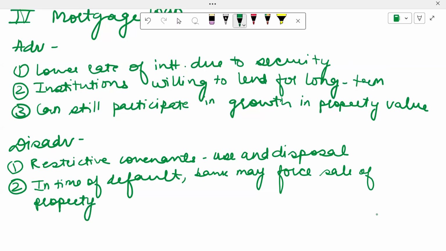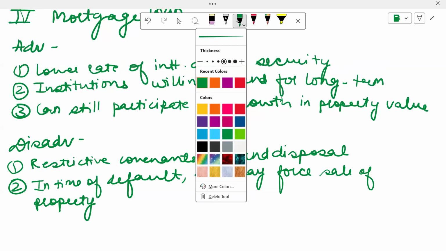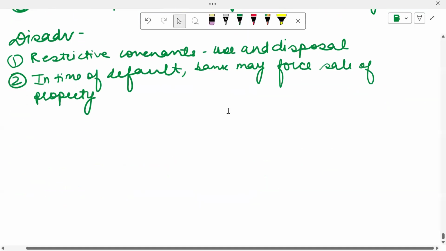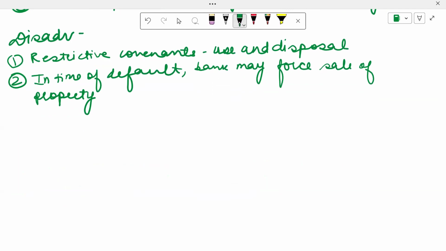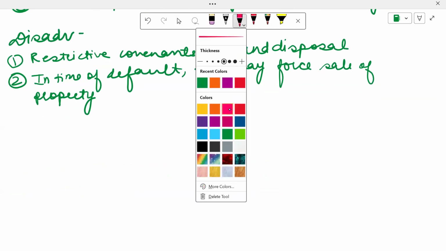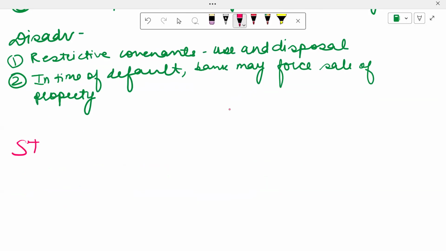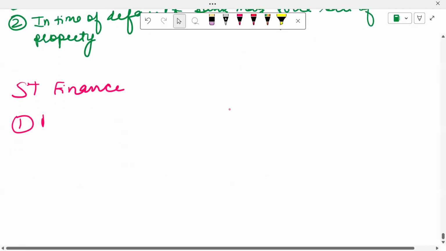So this is what we studied about the medium-term sources of finance. Now we are going to move towards the short-term sources of finance. So these are short-term sources of finance. Number one that we discuss over here is going to be a bank overdraft. You all know what an overdraft is.